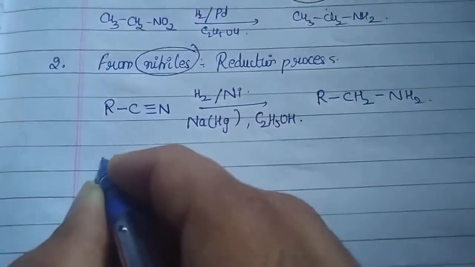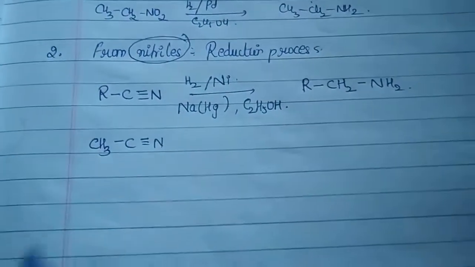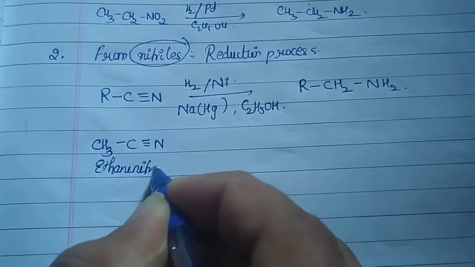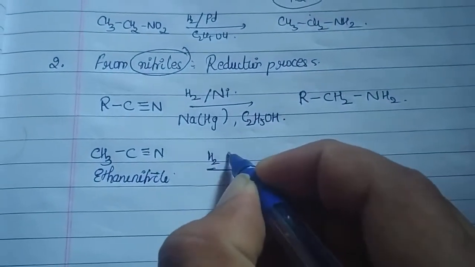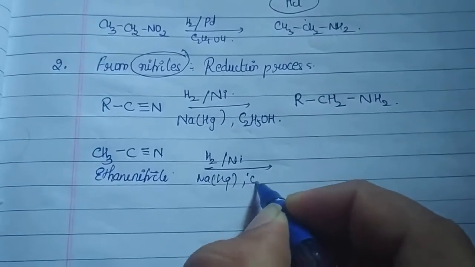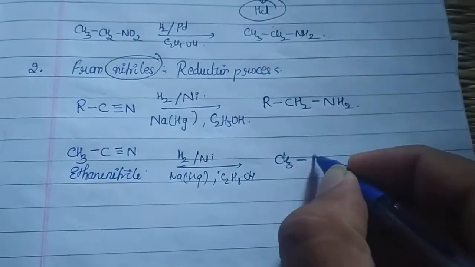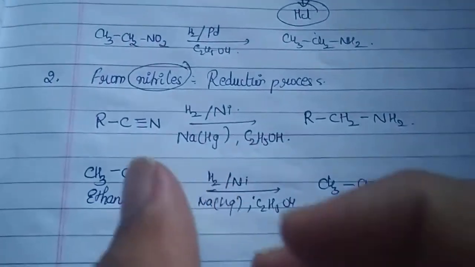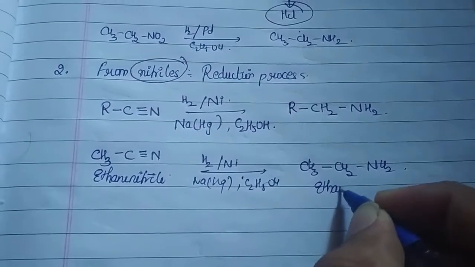For example, if I just take CH3 C triple bond N, of course this is ethane nitrile. So when I choose hydrogen in the presence of nickel, sodium amalgam, and ethanol, what is the final product I am going to get? CH3 CH2 NH2. You're getting my point? So we are converting ethane nitrile to ethanamine.